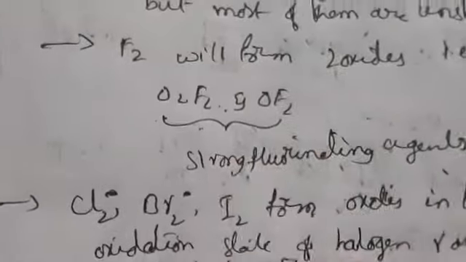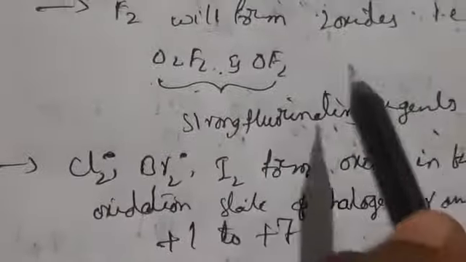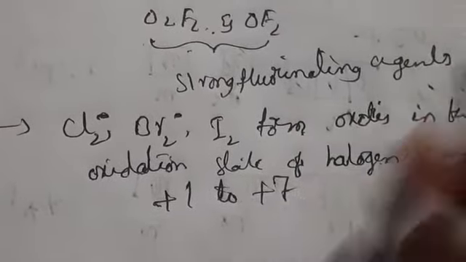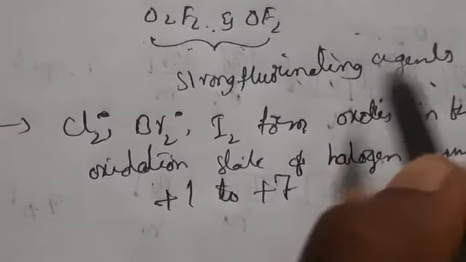Fluorine gives -1 oxidation state, but coming to these, +1 to +7. In these oxidation states only, they will form the oxides.